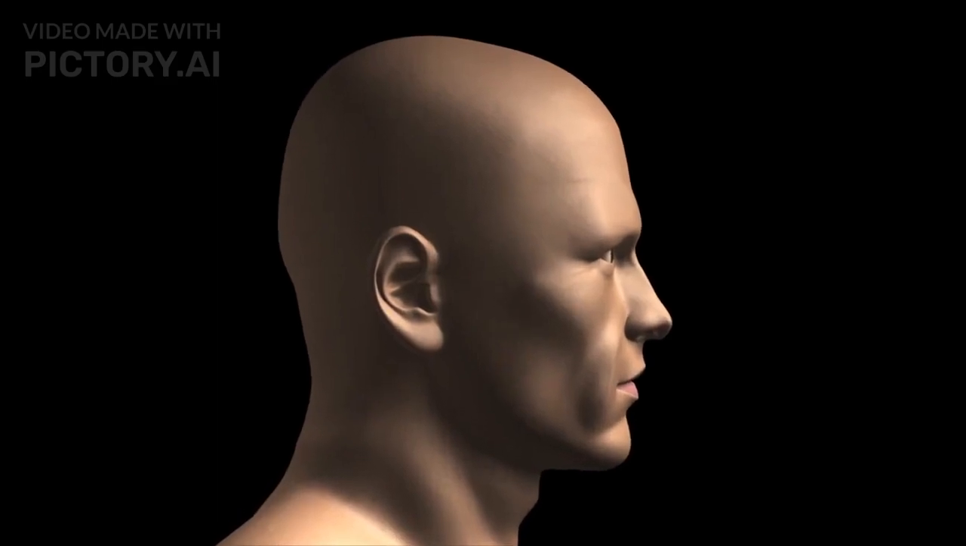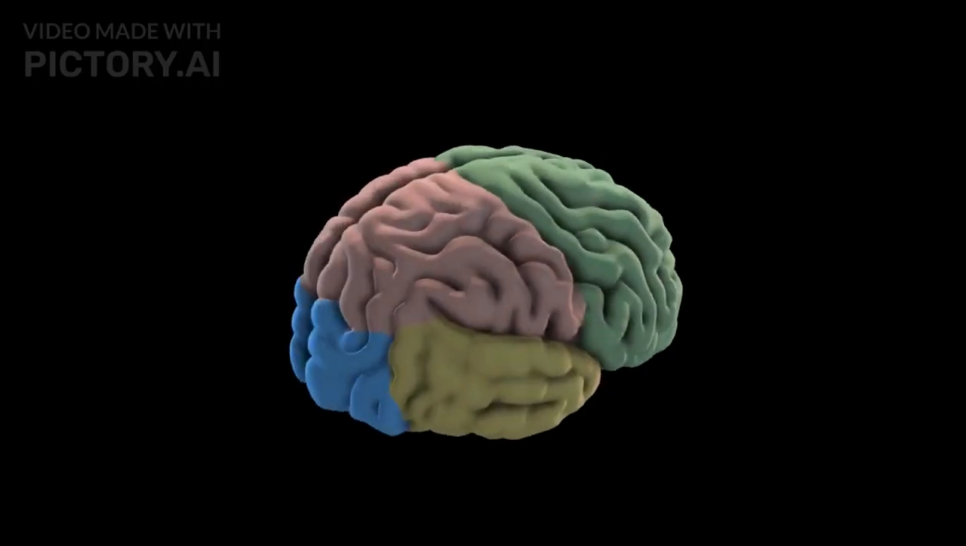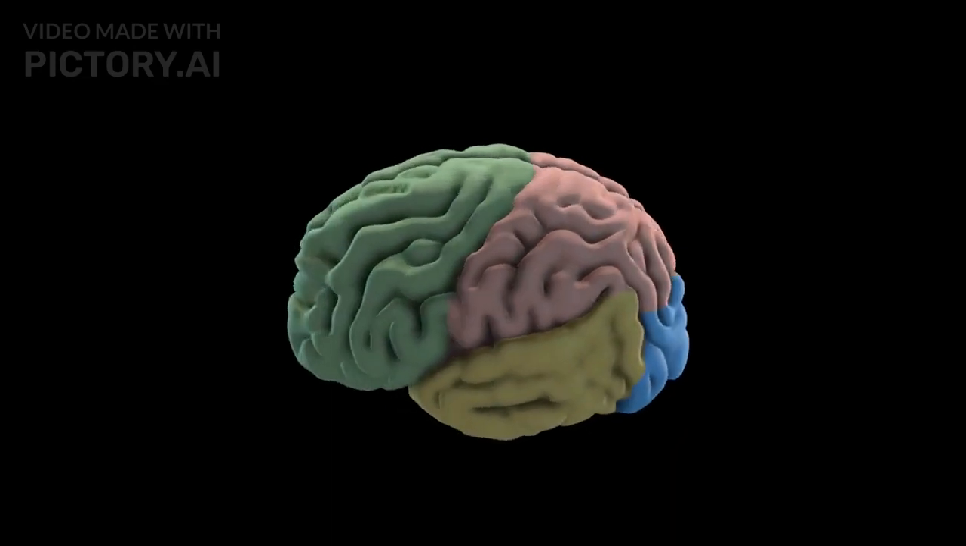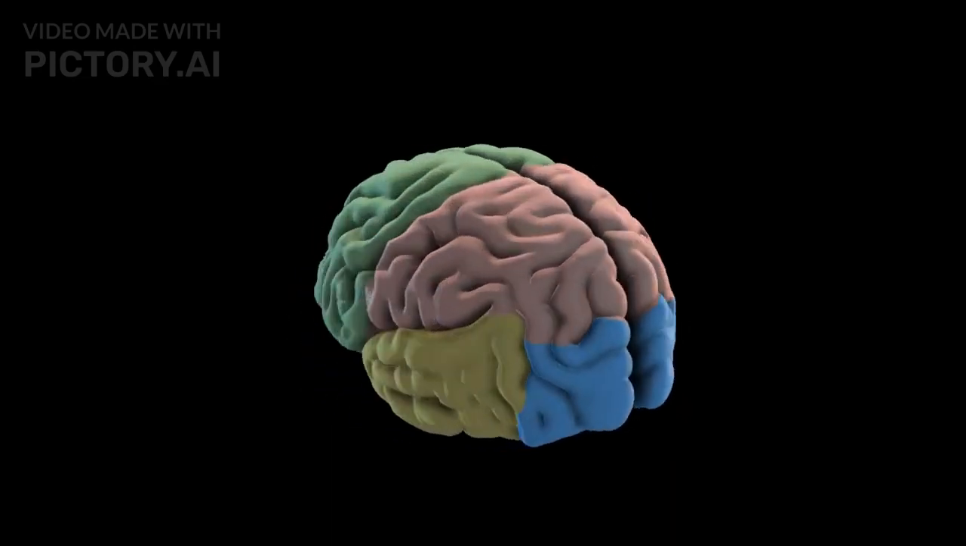Temporal lobe. The temporal lobe is located on the sides of the brain, above the ears. It is involved in auditory processing, language comprehension, memory, and the recognition of faces and objects. Occipital lobe. Situated at the back of the brain, the occipital lobe is responsible for visual processing, interpretation, and perception.